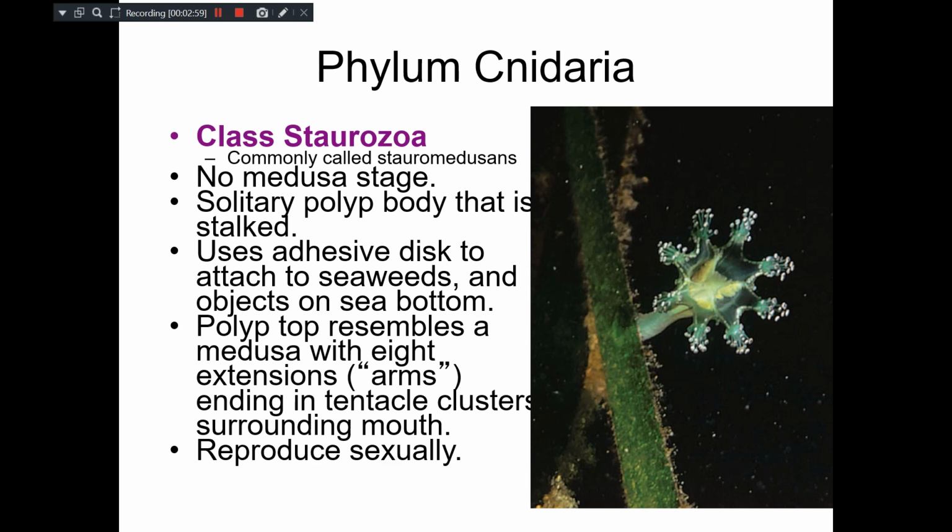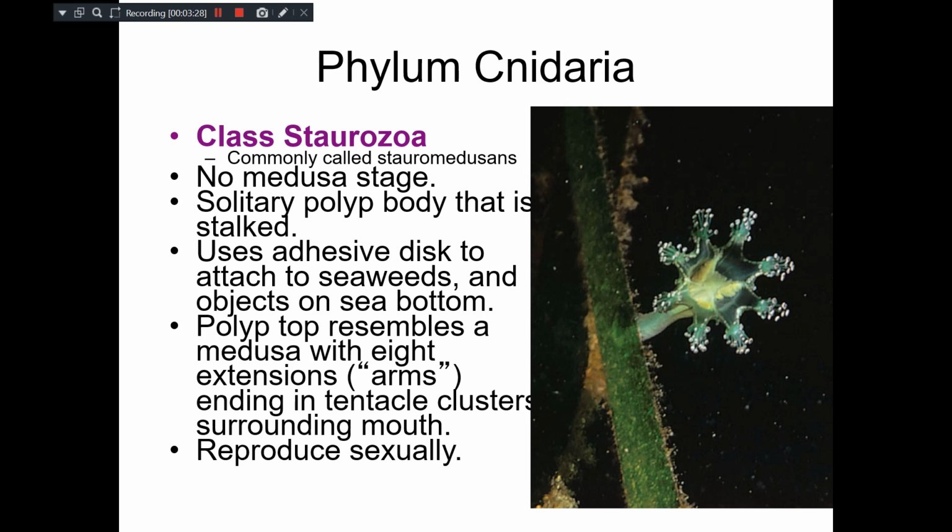They use an adhesive disc, mostly attaching themselves to seaweeds or sometimes boulders and rocks in the ocean. Polyps are provided with a top that resembles the medusae. See here the polyp top. This entire structure looks like an umbrella, so the top resembles a medusa.